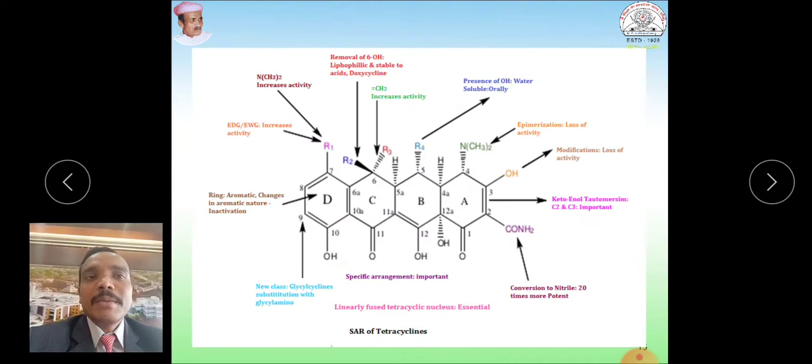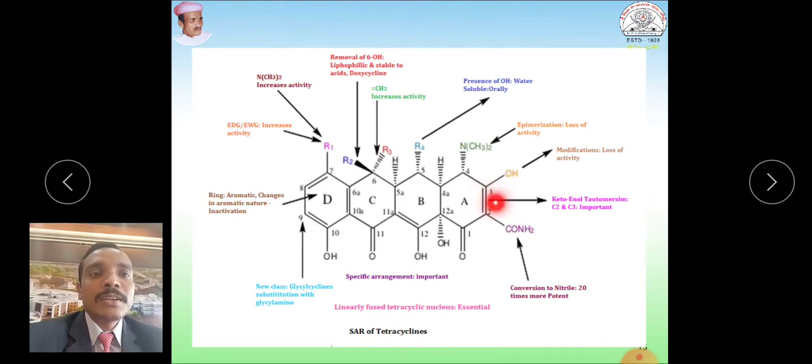So this is about the chemistry part of tetracycline. This is a summary. You can see here that conversion of this amide group gives a prodrug. Ketoenol tautomerism at this 2 and 3 position is important for activity. Modification of this results in loss of activity because we need the tricarbonyl system at the 1, 2 and 3 positions to be intact for activity. Epimerization of this dimethyl amino group results in loss of activity.